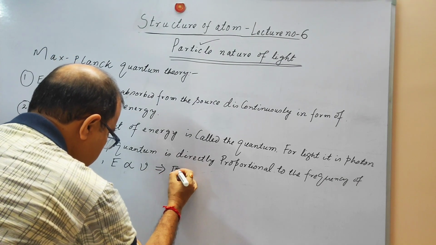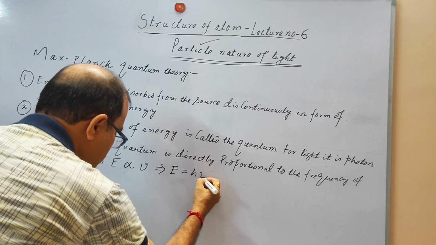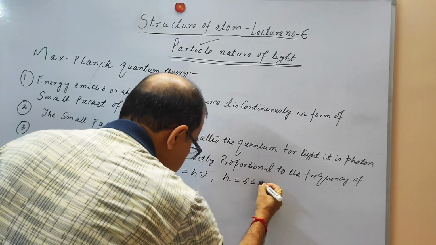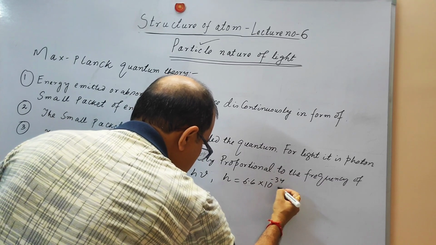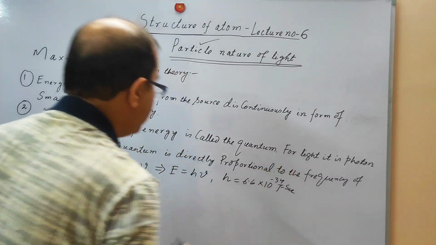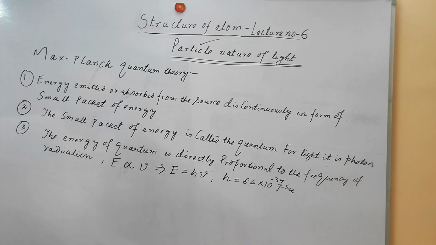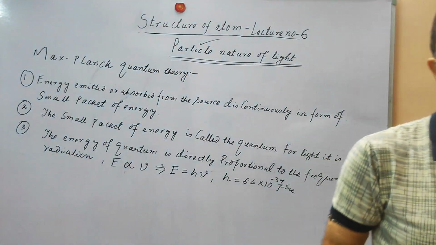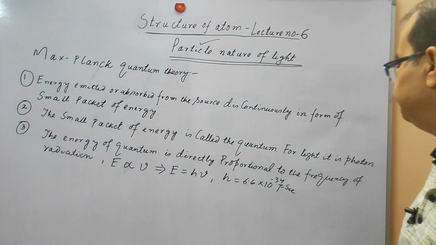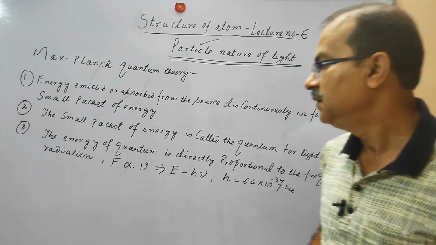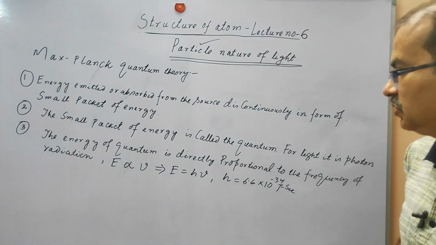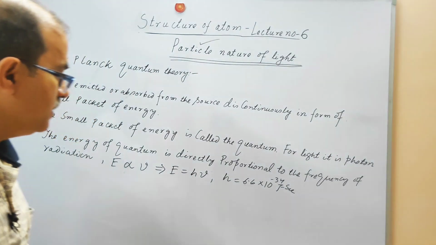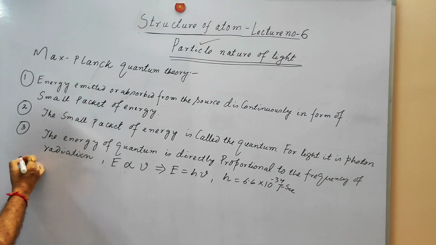Then we can say E is equal to h nu. h is Planck's constant, given by 6.6 times 10 to the power minus 34 joule seconds. This quantum is proportional to the frequency of the electromagnetic radiations. So E is equal to h nu. That is the third point.